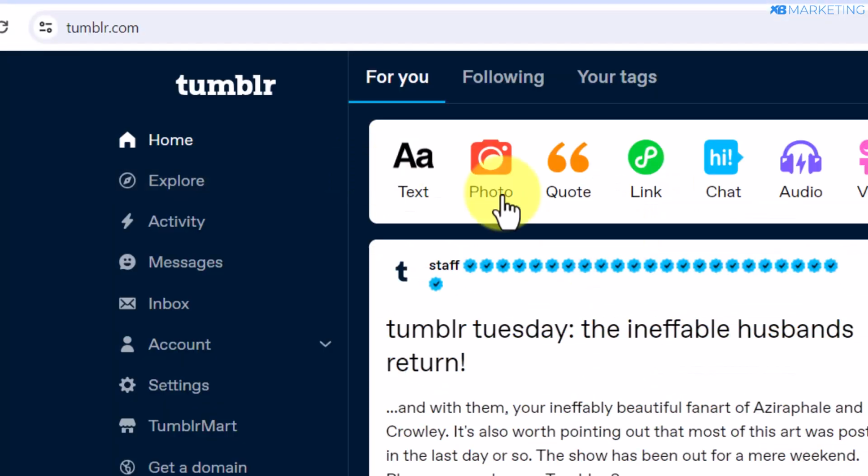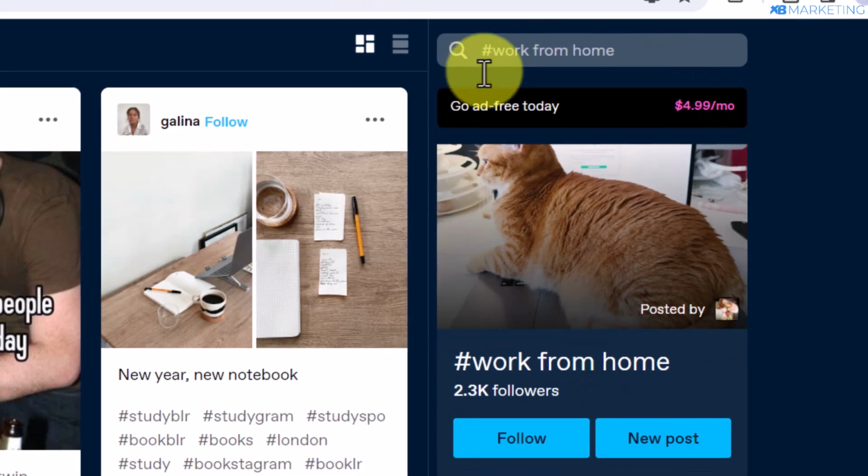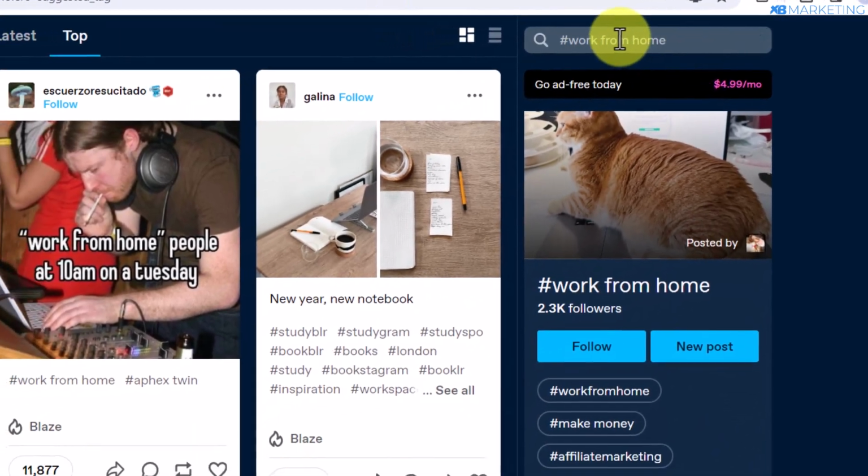As you can see, all you need to do is to create an account. It is absolutely free. Once you create your account, you want to come over to the search section and you want to type in keywords related to the offer like this. As you can see, make money online, paid surveys. So you want to type in this type of keywords, as these are the people we are targeting and we are going to be sending them to the Survey Junkie offer. So you want to type in any keyword related to the offer.